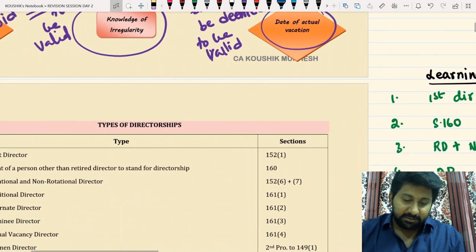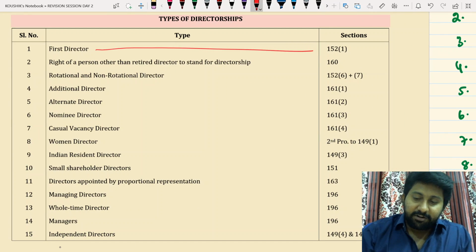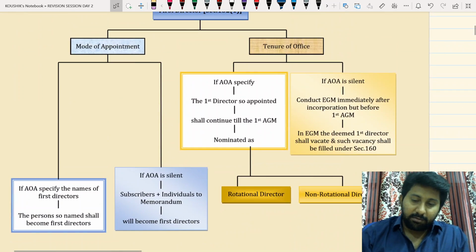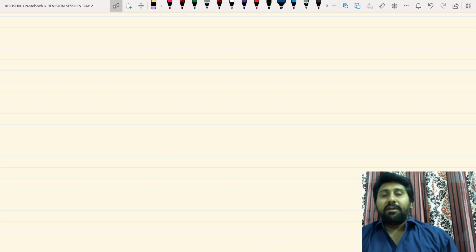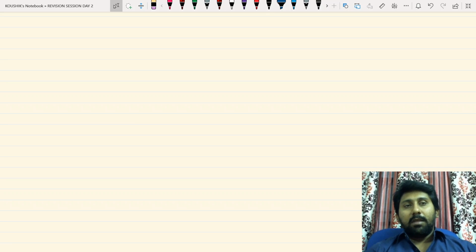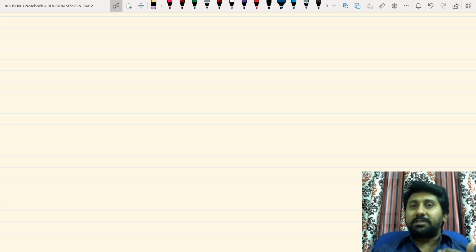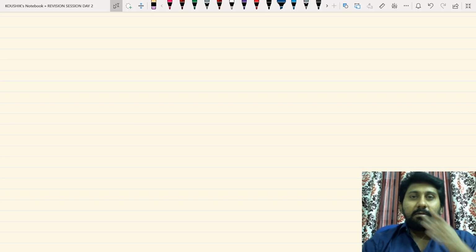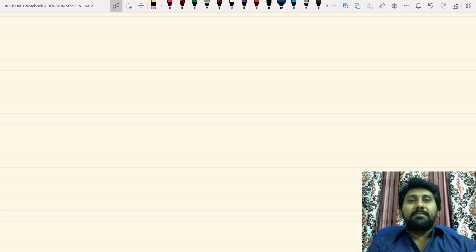So let us first start with our first concept, the first directors in a company. The first directors are governed by section number 152 subsection number 1. What it is talking about, let us have a look. First, before we start with the concept, who is a first director? Whenever a company gets incorporated, we are required to have a minimum number of directors. Minimum number of directors in case of a public company will be 3, private company will be 2, and OPC will be 1. I'm not talking about maximum. Minimum directors requirement is there for all 3 companies, 3, 2 and 1 respectively for public, private and OPC. Those directors must be there from the date of its incorporation itself.